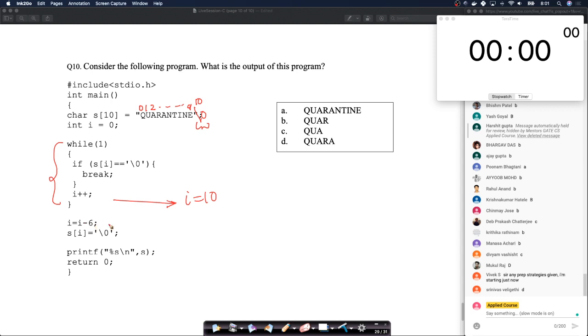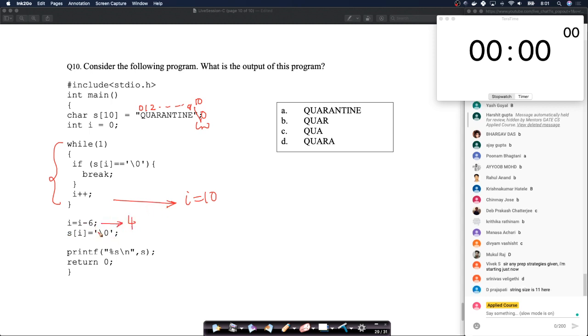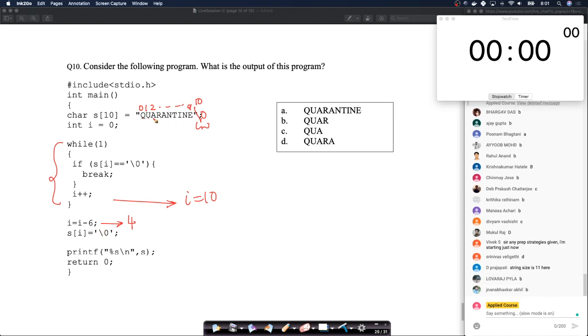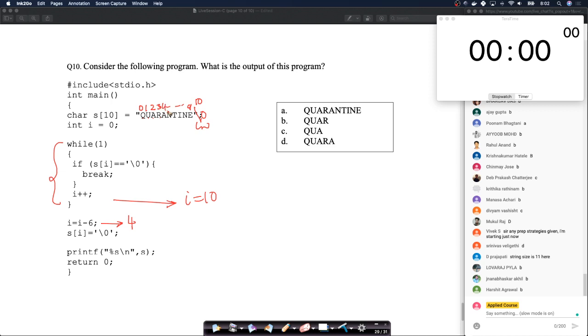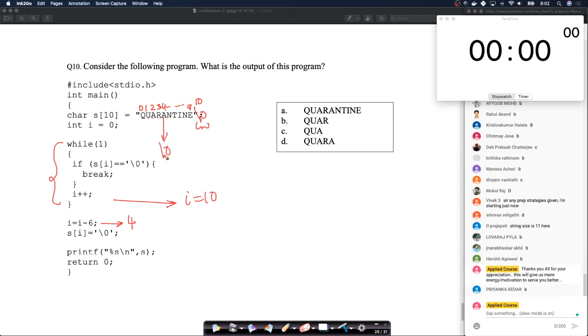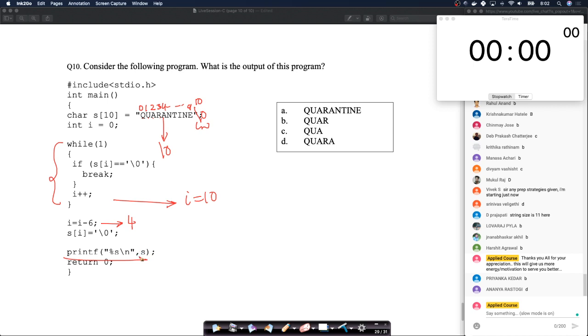So I equals to I minus 6, which means I equals to 4 now. So S[I] equals to \0. So you have your QUARANTINE, right? So 0, 1, 2, 3, 4. So what is it doing? It's replacing this A with \0. So when it replaces this A with \0, and now it's saying just printf S.